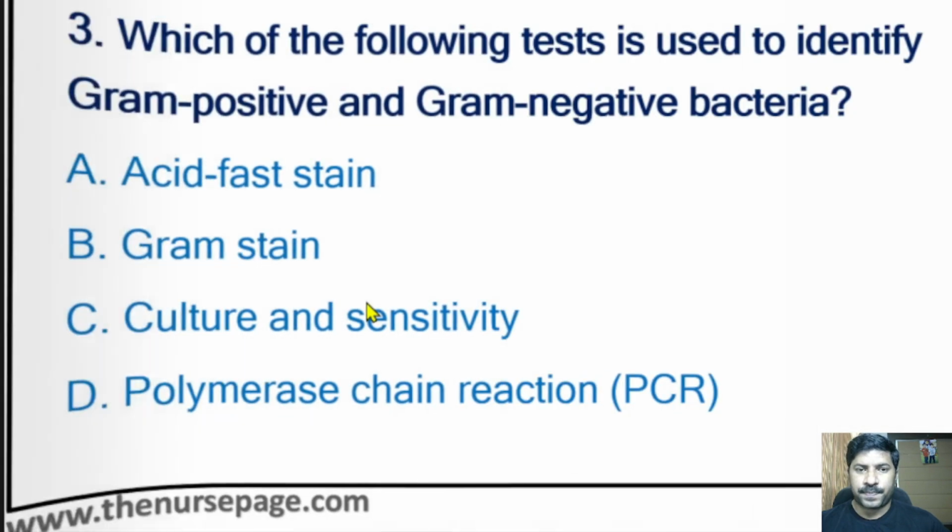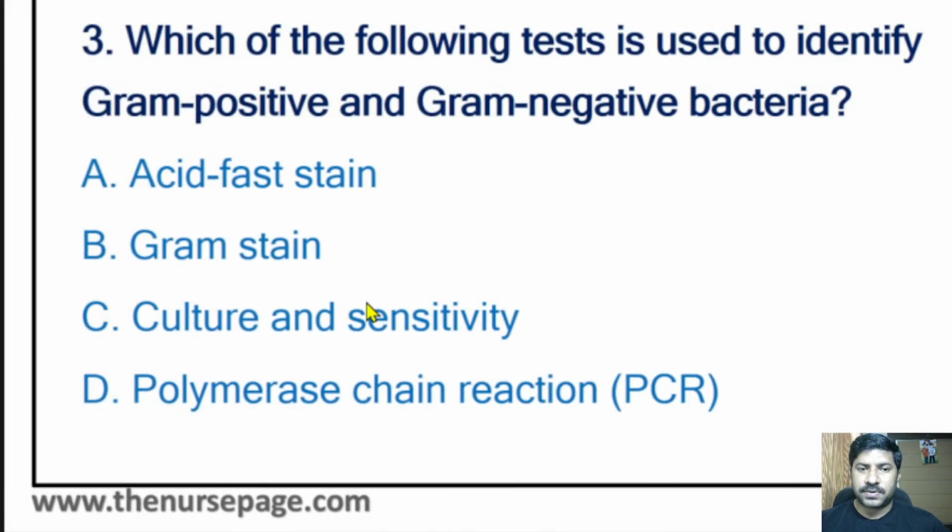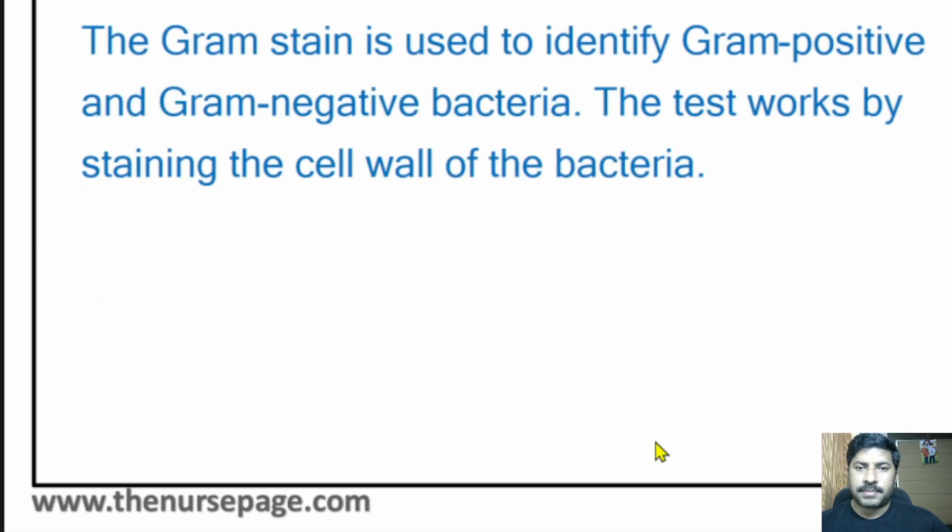Next question: which of the following tests is used to identify gram-positive and gram-negative bacteria? Acid-fast stain, gram stain, culture and sensitivity, polymerase chain reaction or PCR? Correct answer: gram stain. It is an easy question. The gram stain is used to identify gram-positive and gram-negative bacteria. The test works by staining the cell wall of the bacteria.